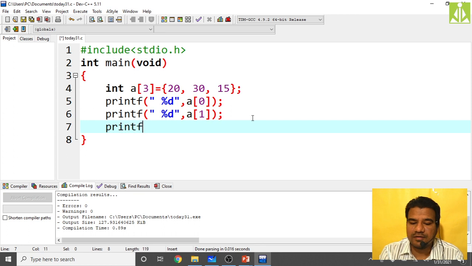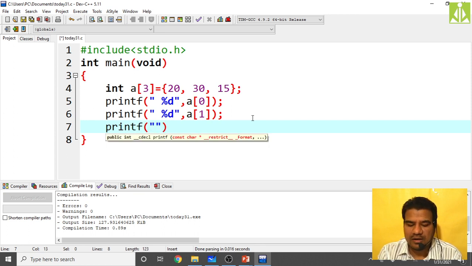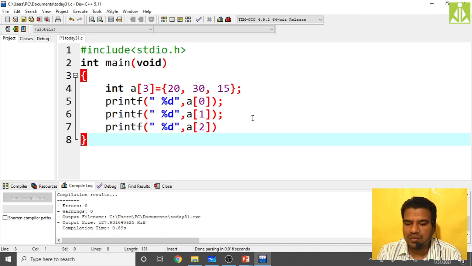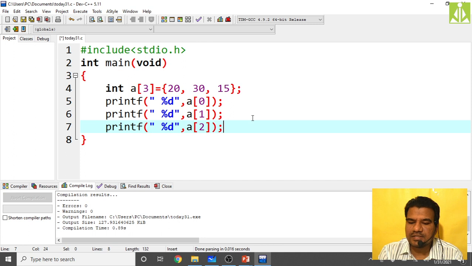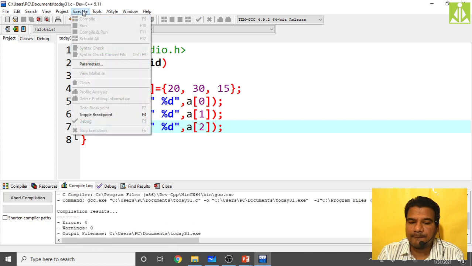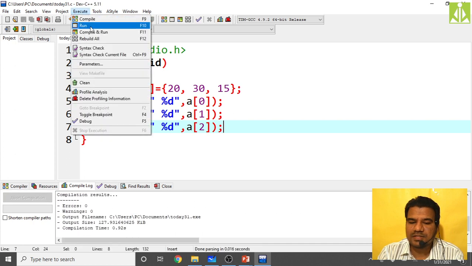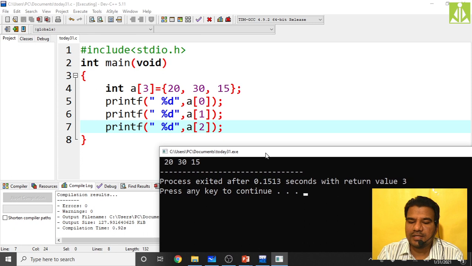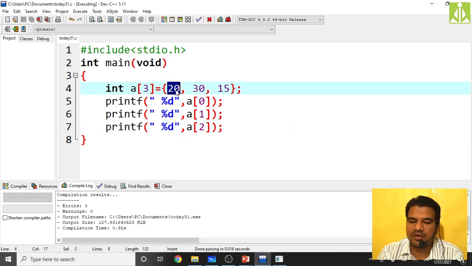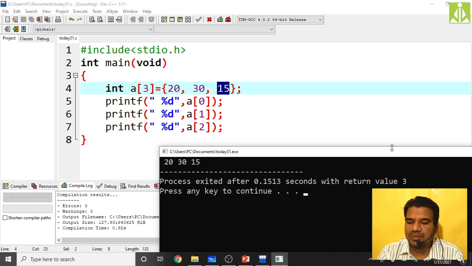Simply take printf, percentile d, comma a of 2, because for the third value the index is a of 2 only. Compilation successful. Now you can see we got 20 30 15 because we initialized 20 30 15. So this will become a of 0, this will become a of 1, this will become a of 2.